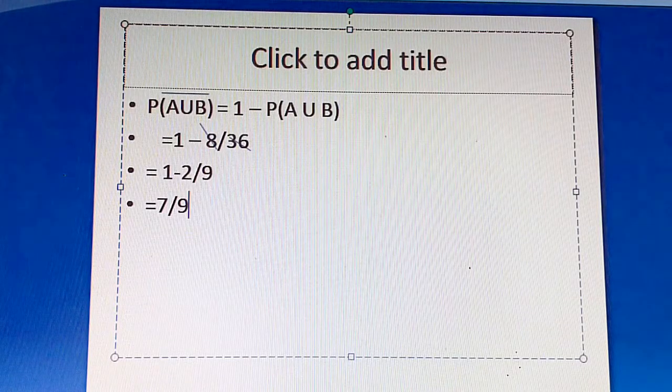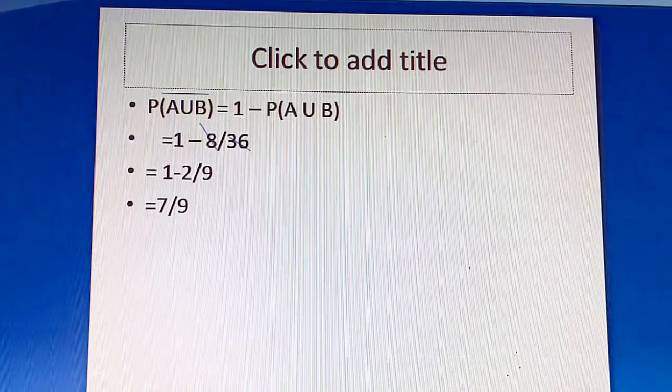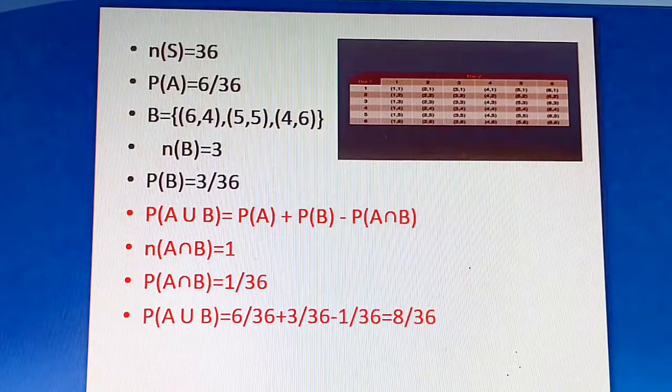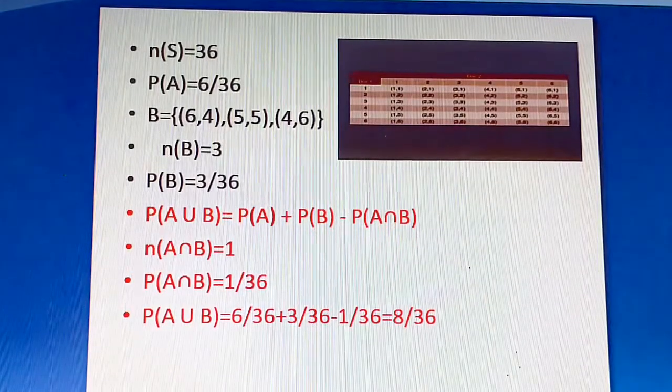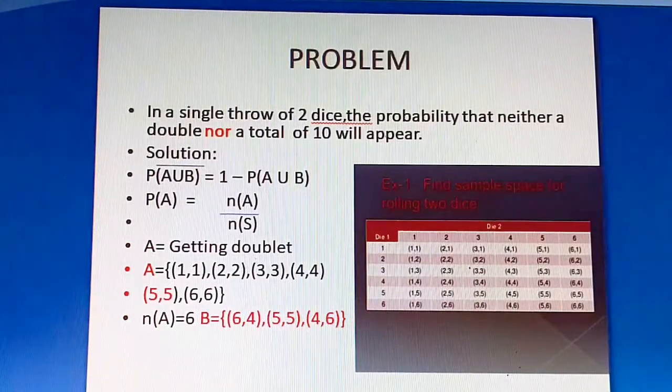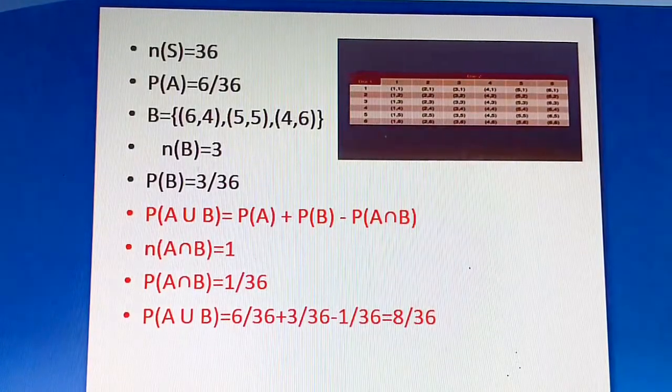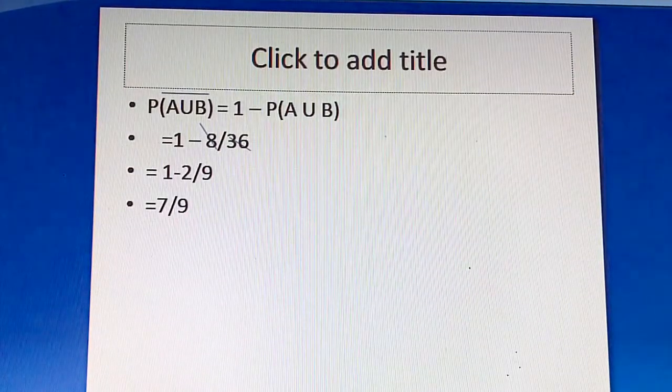This is the probability of getting neither a total of 10 nor a doublet. You can just go through this. You can pause the video and go through how we have solved this problem. This is the final answer.